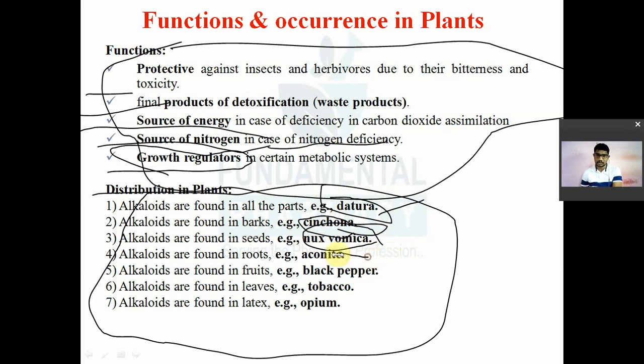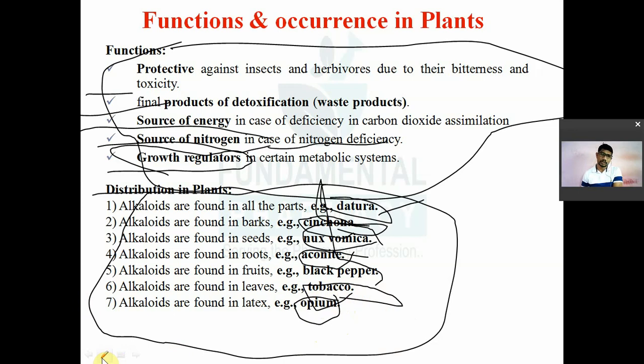Then they may be present in the roots. For example, aconite. Aconite का alkaloid जो होता है वो roots में होता है. Then they may be present in the fruit, for example, black pepper. Then alkaloids may be present in the leaves. For example, tobacco. Then alkaloids may be present in the form of latex. For example, opium. So that is nothing but the distribution of alkaloids in the plant.